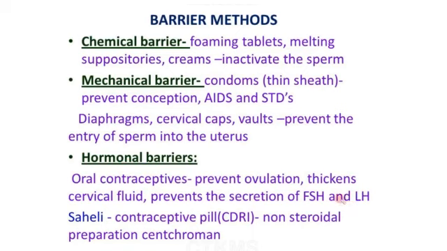The name of that is Saheli. It is a contraceptive pill, Saheli, which is a non-steroidal preparation, and it is marketed under the name Centchroman. Saheli is one more question: what is the name of the contraceptive pill which is used as the hormonal barrier? It is Saheli. So in barrier methods we have seen chemical barrier, mechanical barrier and hormonal barriers.